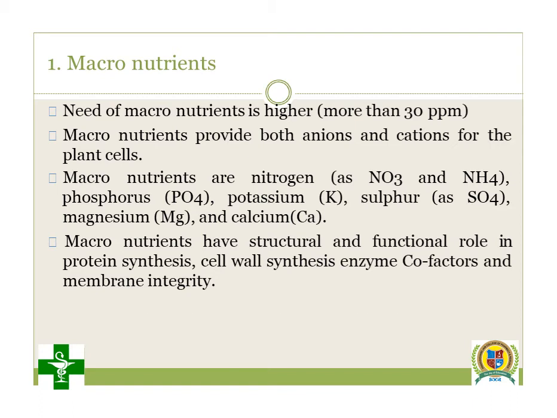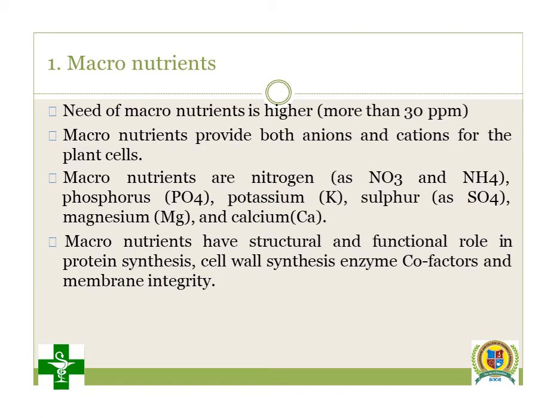First, macronutrients. Macro means required in a somewhat large amount. They categorize the nutrients into two types, macronutrients and micronutrients. A nutrient which is required at more than 30 ppm, parts per million, comes under the category of macronutrients.